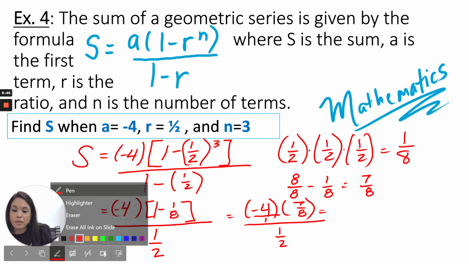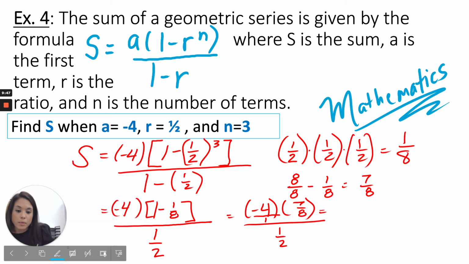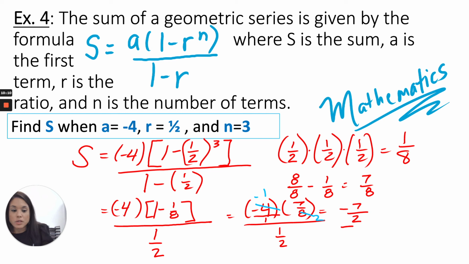So I have a common factor between 4 and 8, which is 4. 4 goes into -4, -1 time. 4 goes into 8 2 times. So if I multiply this across, I'm going to get negative 1 times 7 is negative 7 over 2 divided by 1/2. And we can easily do this. We're going to set this up. Negative 7 over 2 divided by 1/2.